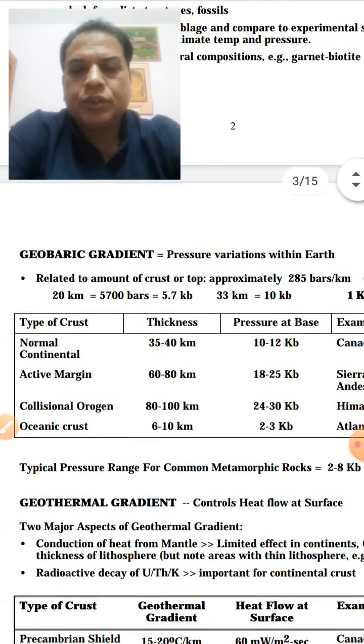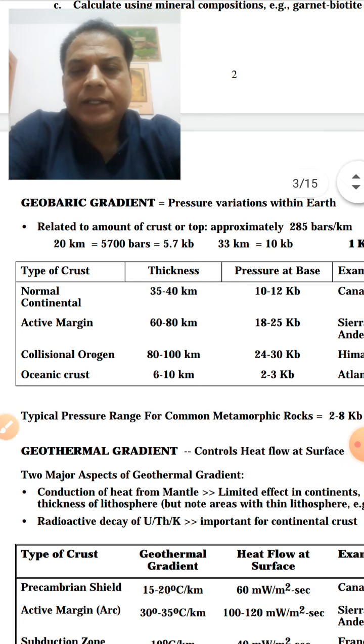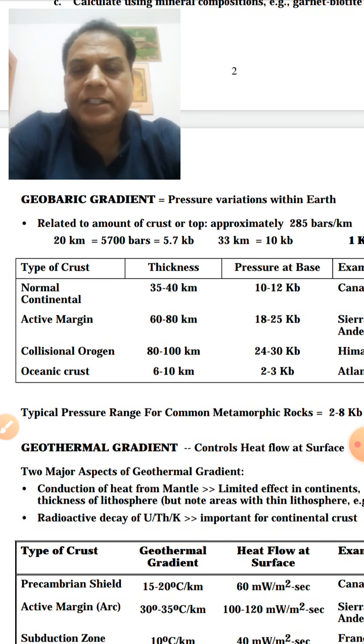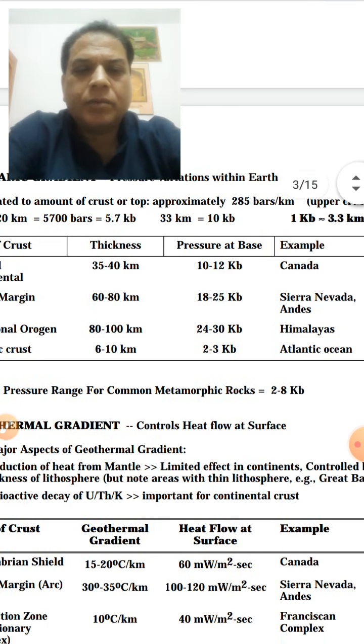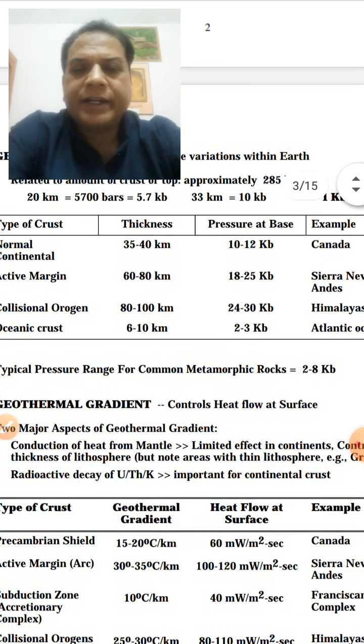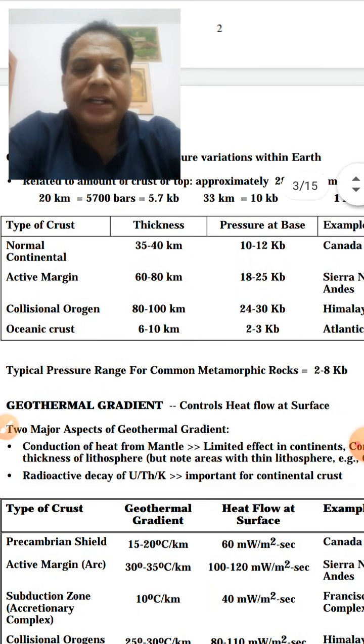Then coming to the type of plate margins, depending upon the geobaric gradient, the pressure variations within the earth. A normal continental crust has a thickness of around 35 to 40 kilometers and a pressure of around 10 to 12 kilobars. You can take the example of normal continental crust in Canada.